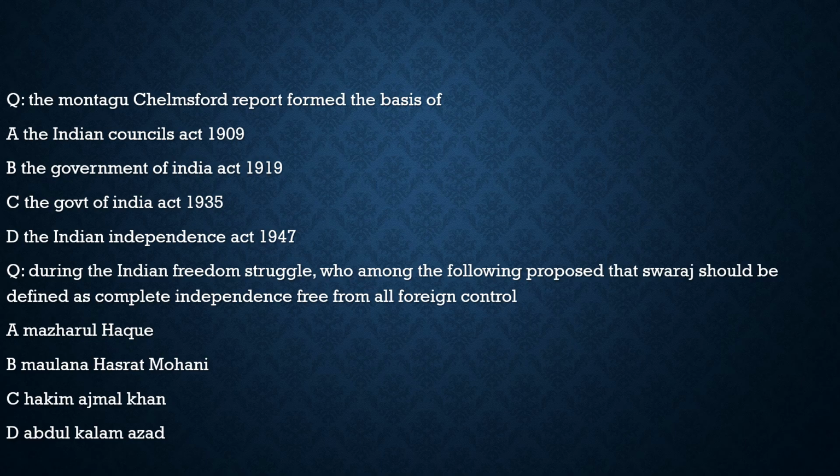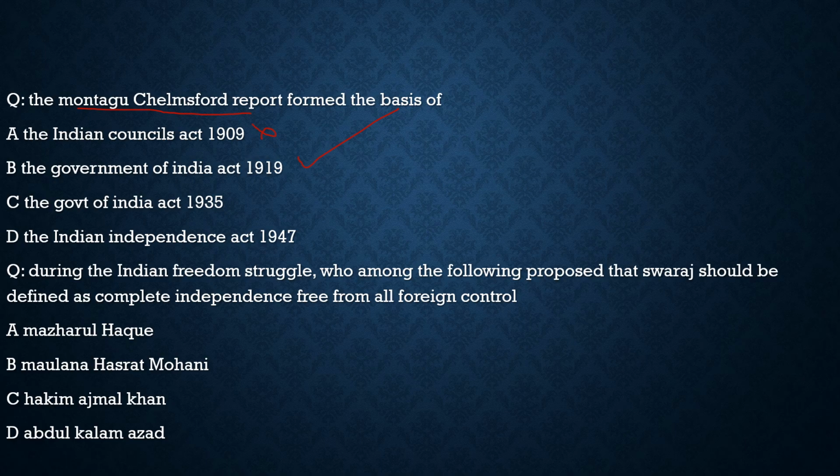Here, the first question says the Montague-Chelmsford report formed the basis of the Indian Councils Act. No. The Government of India Act, 100% correct. It is the Government of India Act 1919. It formed the basis of this Government of India Act 1919. So please, dear students, do understand these questions. We have solved such questions many times from the day we started this discussion. We have seen how many times these questions come in the exam.